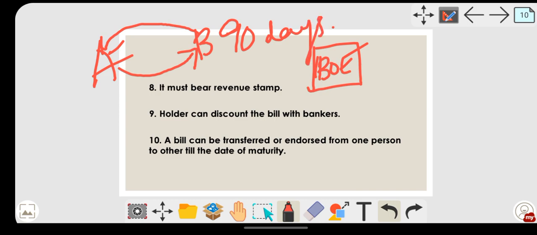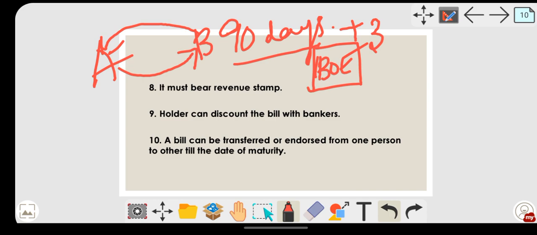Now suppose A has accepted the bill of exchange today. Then B should not ask A for money up to 90 days, that is 90 days plus 3 days of grace. So he can file a case only after 93 days.